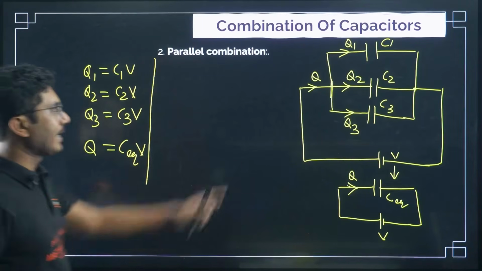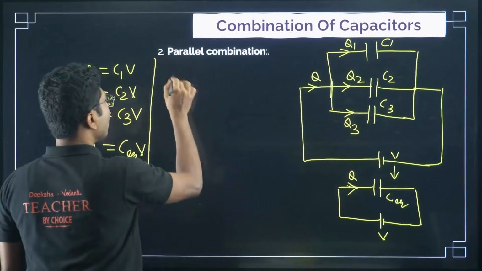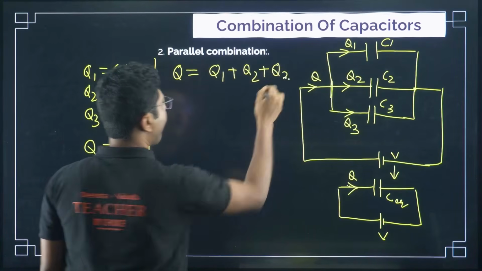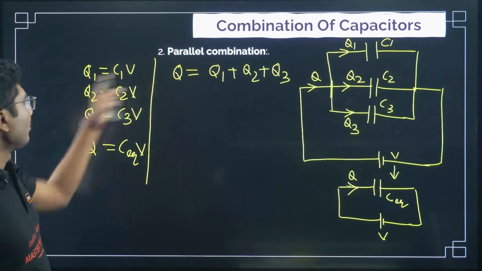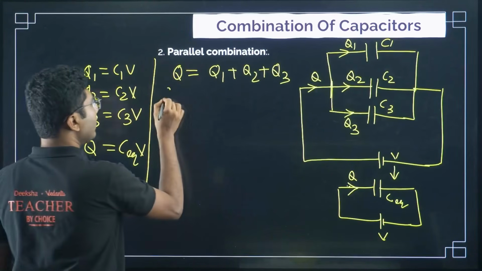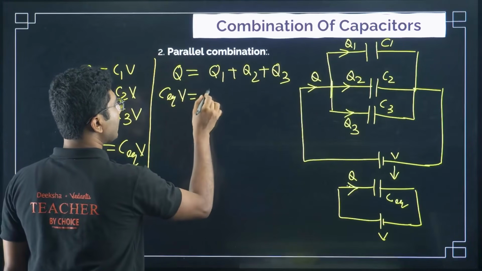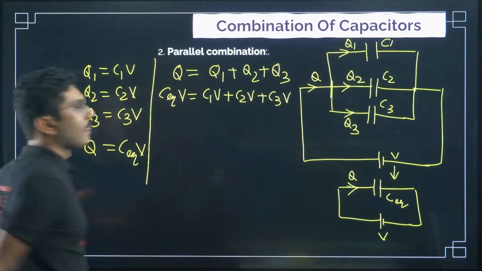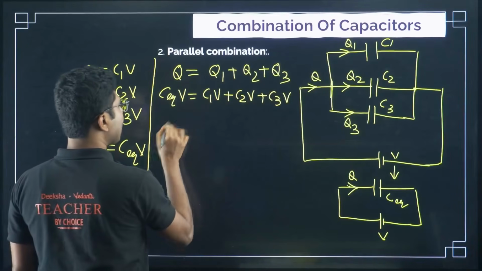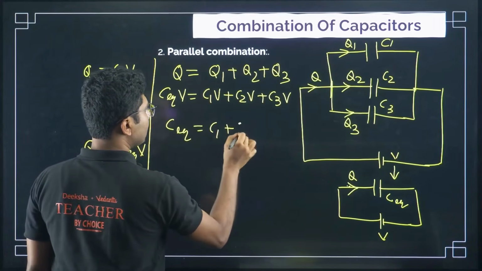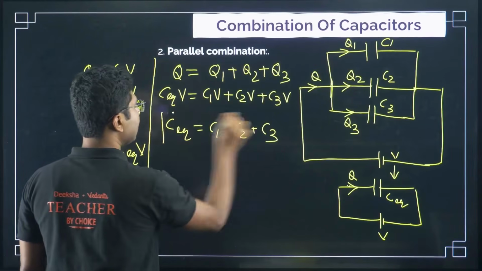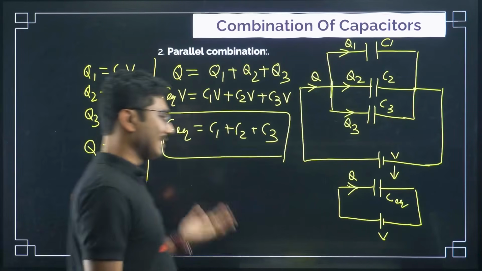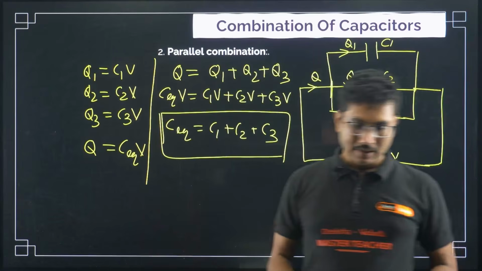Okay, so these are all the charges. Now we also know that because of the conservation of charge, the total charge must be equal to Q1 plus Q2 plus Q3, right? So we have to put these values in this equation. So Q is equal to C equivalent into V, Q1 is equal to C1 V, plus C2 V plus C3 V. Okay, so V is common, it will be cancelled, so C equivalent equals C1 plus C2 plus C3. So as you can see, when you connect capacitors in parallel, the total capacitance increases.